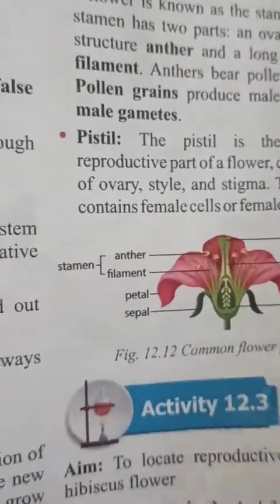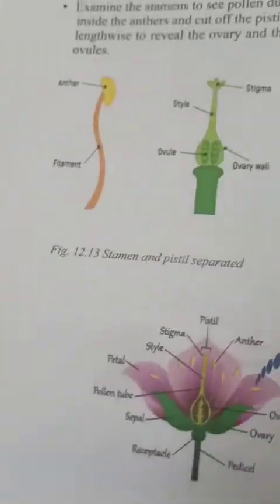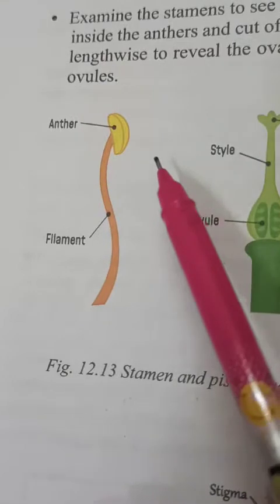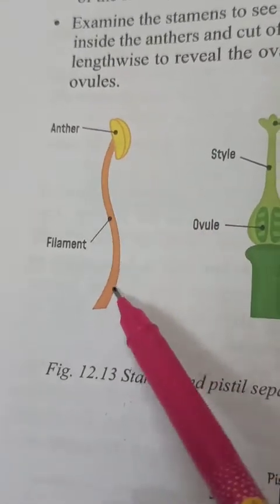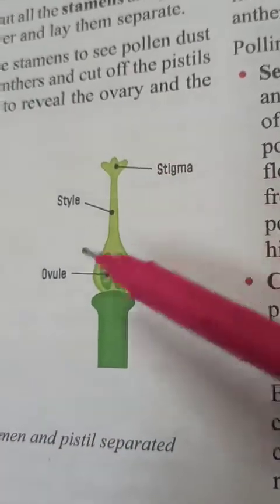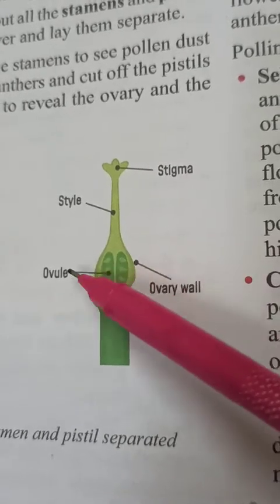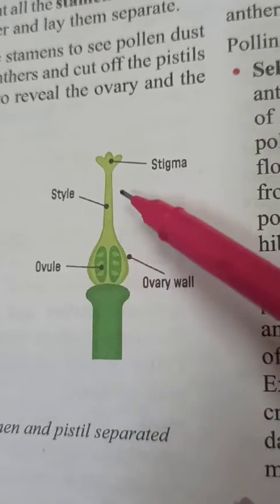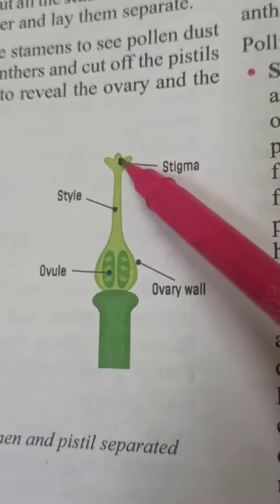So children, here they have shown it in more detail. You can see here, this is the male part of the flower: this one is the filament, and this is the anther. And this is the female part of the flower: this is the ovary, and inside it, see, ovules are there. Here they have also written, this is called the style, and the upper part is called the stigma.